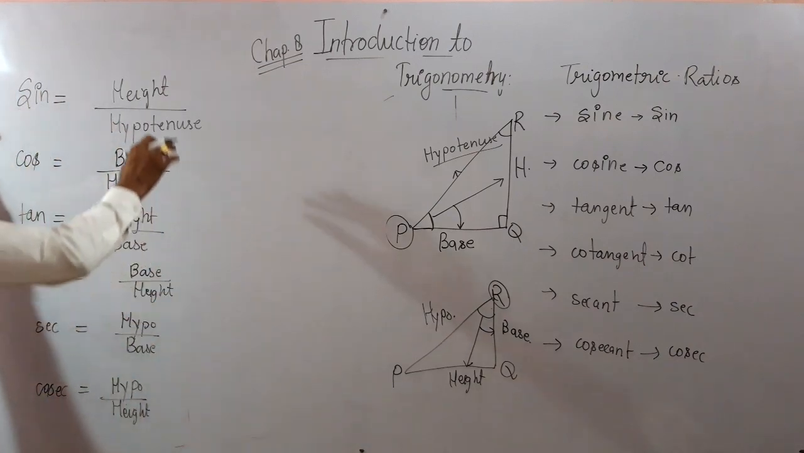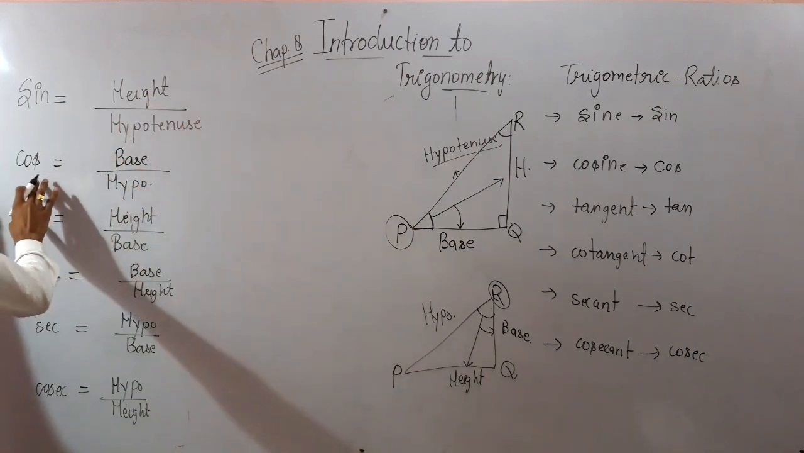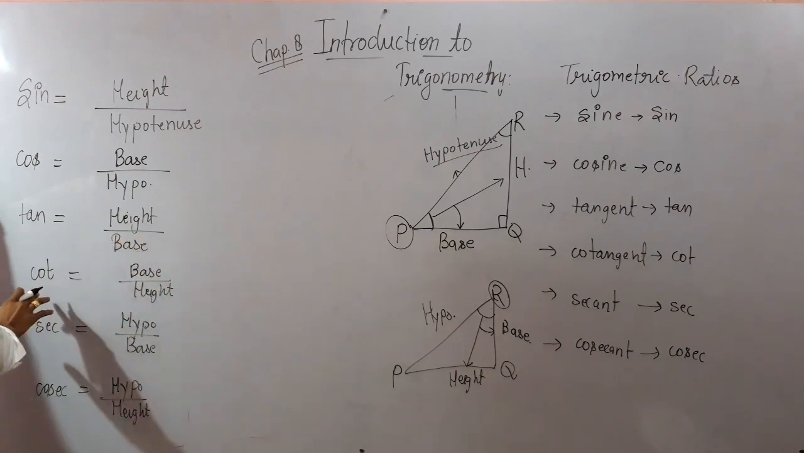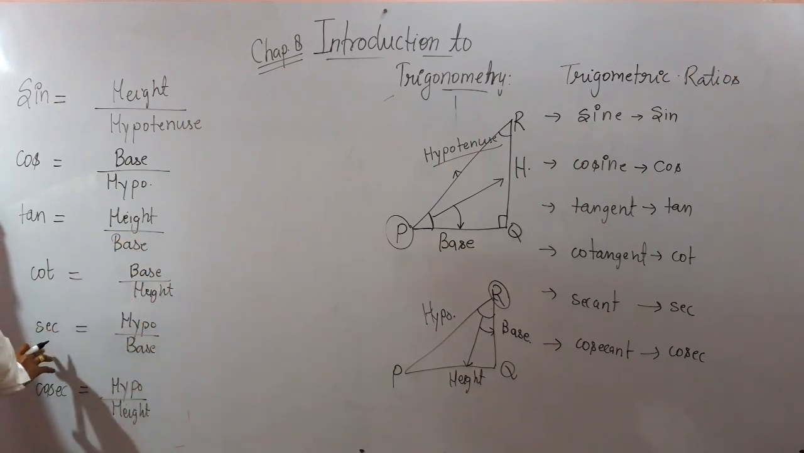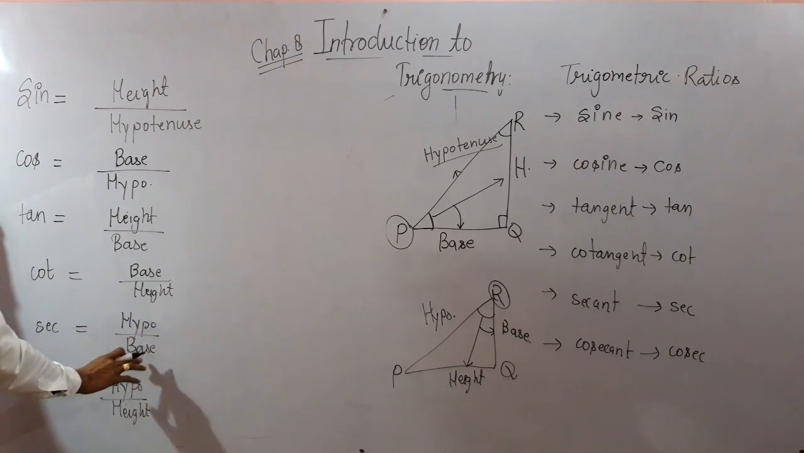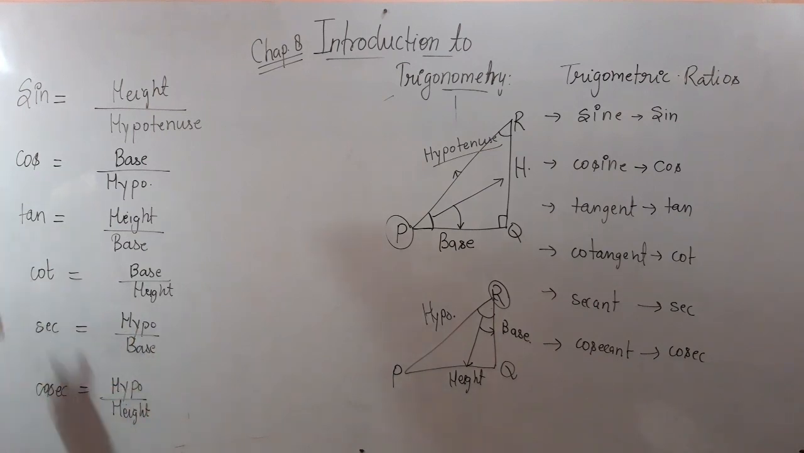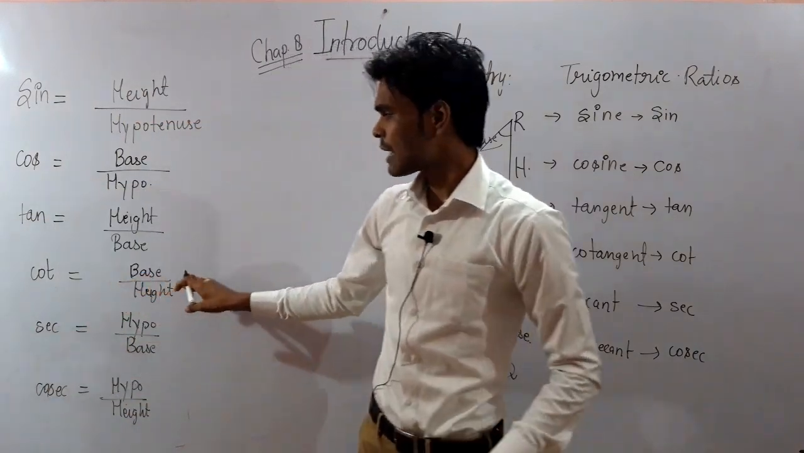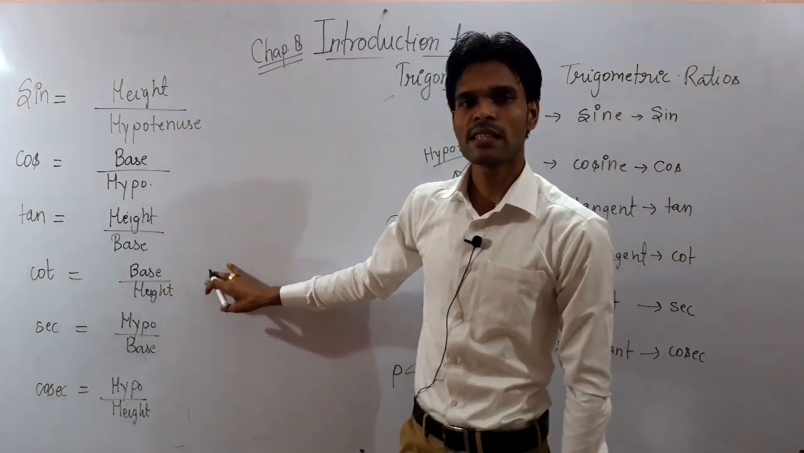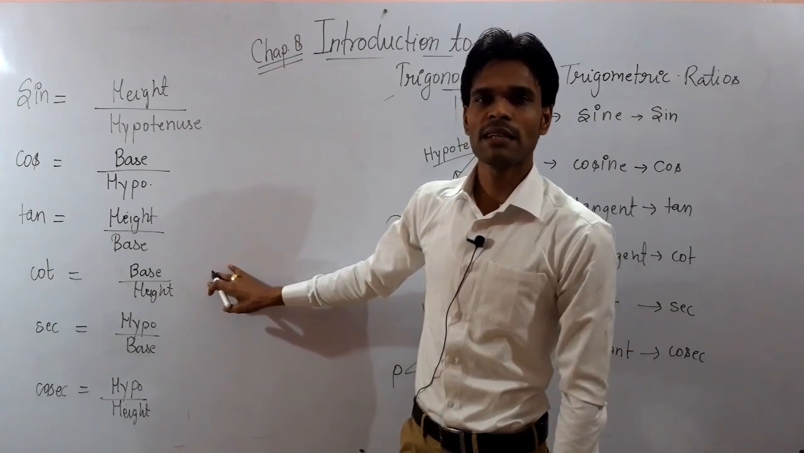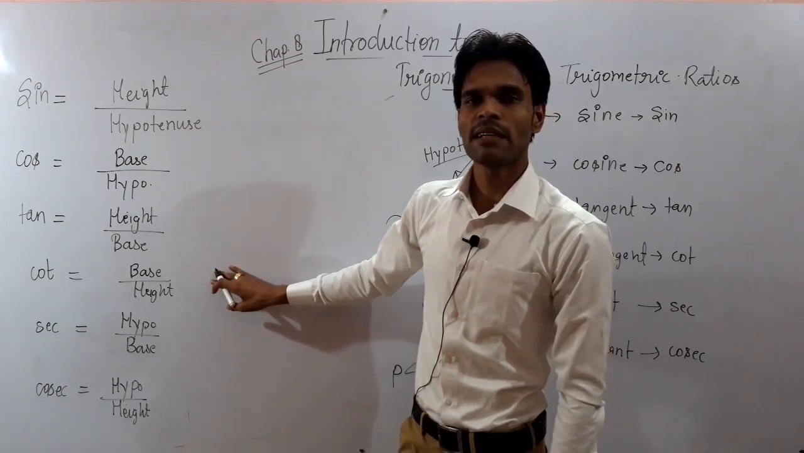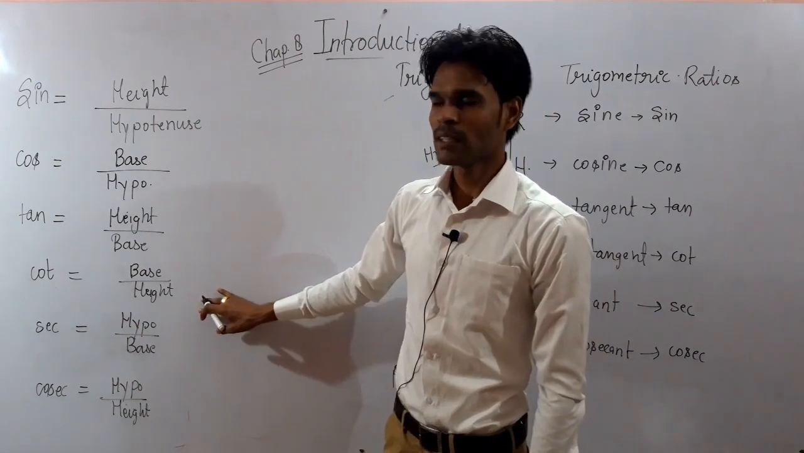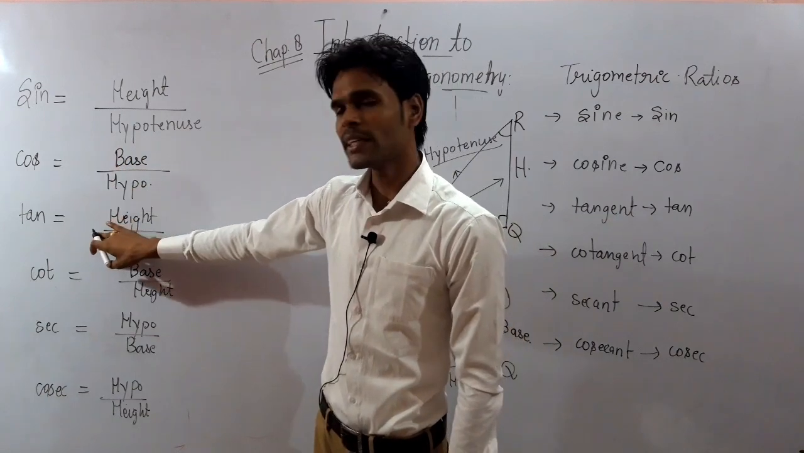So sine stands for height upon hypotenuse, cos stands for base upon hypotenuse, tan stands for height upon base, cot stands for base upon height, sec stands for hypotenuse upon base, and cosec stands for hypotenuse upon height. You need to learn it by heart, because this is the basic concept of the chapter that will be the base for how to solve the problems of trigonometry.